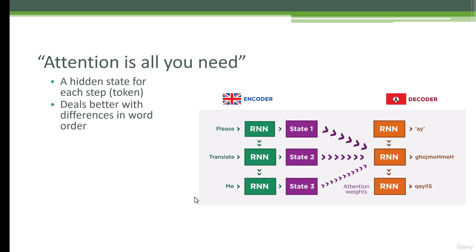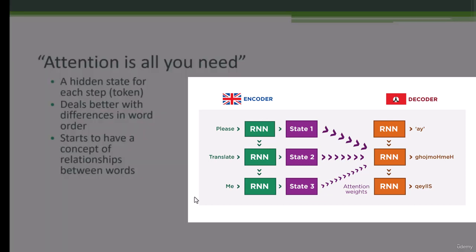That way we can deal better with differences in word order, for example, between different languages. So we're not really dependent on the order of the words on how those states get built up. And we can start to have a concept of relationships between words. So let me talk a little bit about this diagram here. In this example, we're again translating "please translate me" from English to Klingon. Let's imagine, if you will, that we've gone through this, okay? So we've said "please," it goes through the RNN, and we store off the state at that stage. That then gets passed through again for the next word, "translate," and we store off that state as well. So for every one of these tokens, we have an associated state.